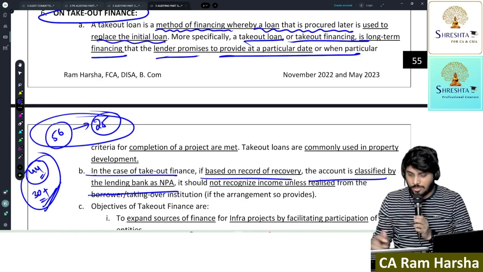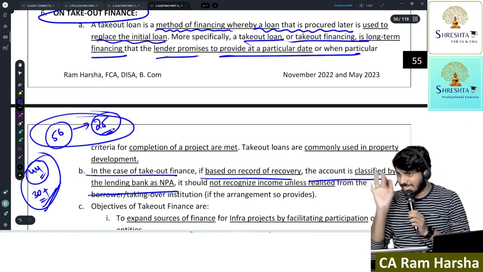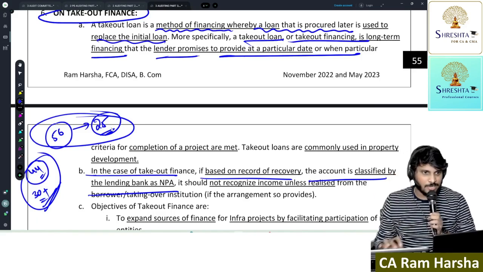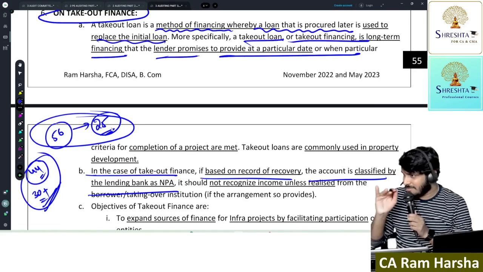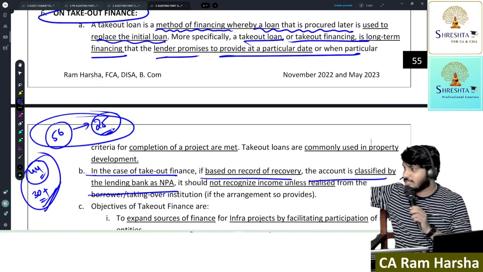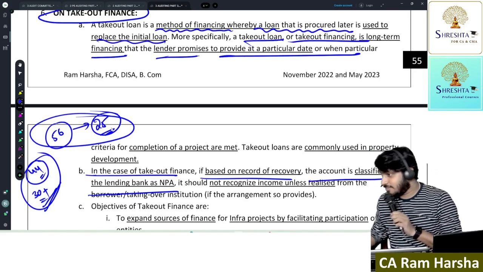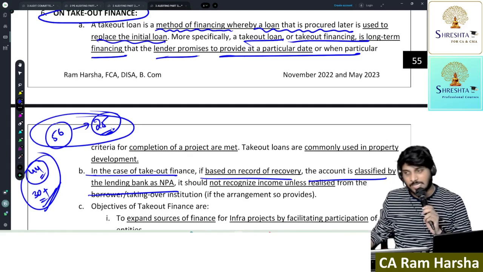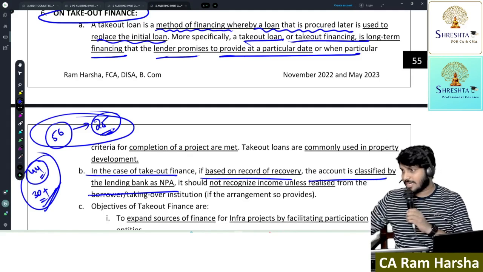Okay. So scoring 25 plus in the entire theory paper and 30 plus in the objective paper. So this is a minimum benchmark that you should keep, 55 plus. Only above that you should target, which is easy also, correct? That's it. So take care. We'll continue in the next session.